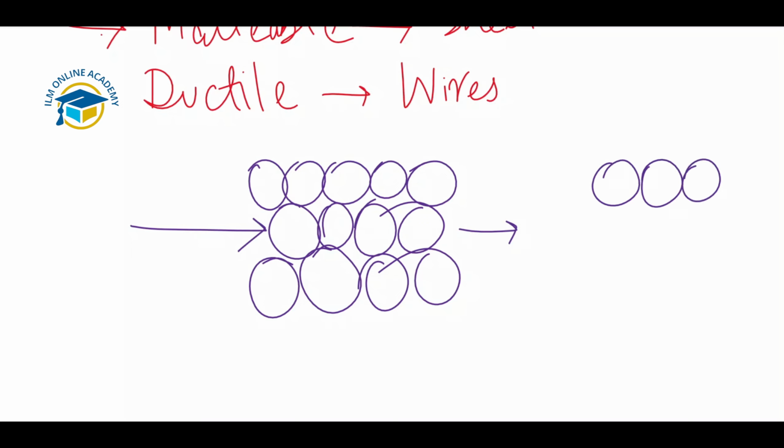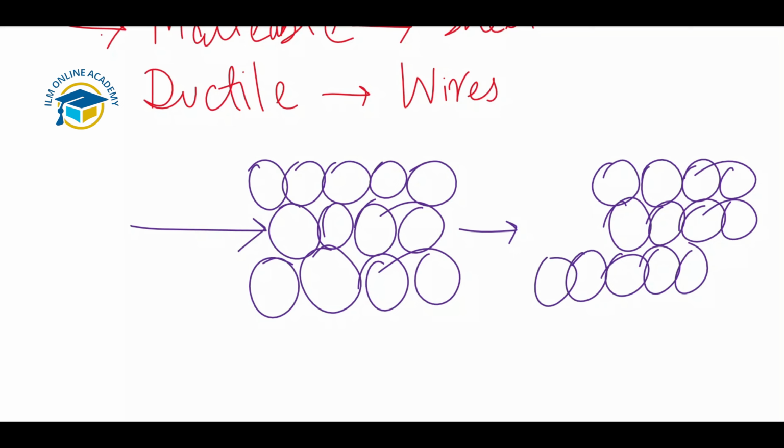So when we apply the force here, you have seen there is a sliding movement. The layers can slide over each other, and new bonds are formed here. These new bonds are formed because of the opposite attraction between the positive ions and the negative electrons. That's why metals are easily bent and shaped into different structures, which is malleability, and also ductility. So metallic bonding is all about the metals.